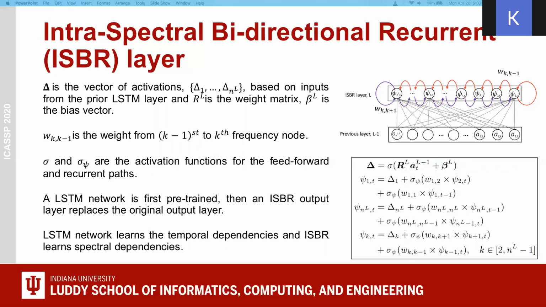W denotes the weight of the connection between frequency nodes, sigma R the activation function for the feed forward and recurrent path. The LSTM network is first pre-trained, then an ISBR output layer replaces the original output layer. The LSTM network learns the temporal dependencies and ISBR learns spectral dependencies.